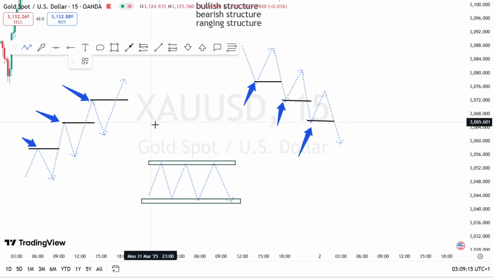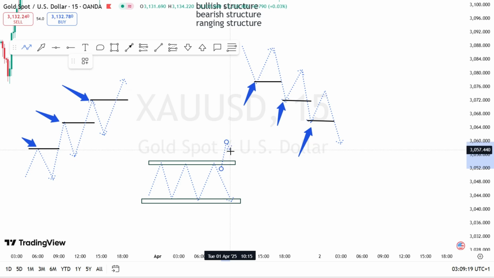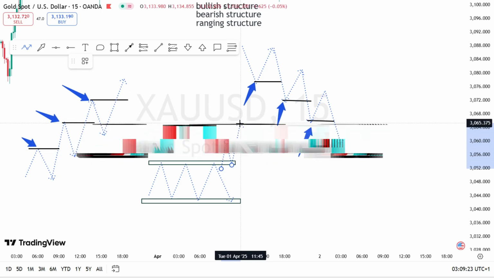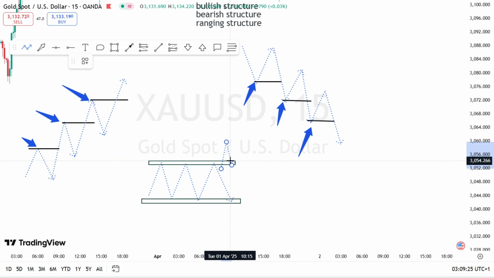So if price breaks out this resistance and pulls back to retest it, it means market is giving a buy signal at this point. It gives a buy signal as well. It means market is beginning to form a bullish trend. Alright?